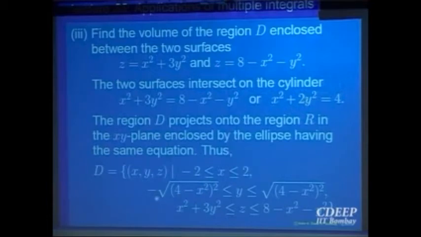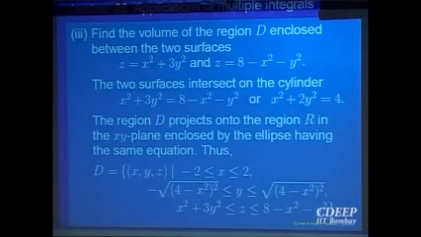Y goes from minus square root to plus square root of (4 minus x square) over 2, and then you calculate z. Now you have to see which one is the lower one and which is the upper one. So once you have figured that out, z goes from x square plus 3y square up to 8 minus x square minus y square.